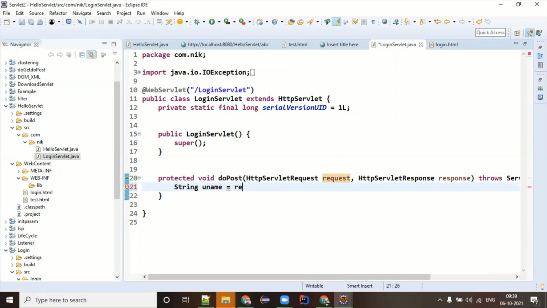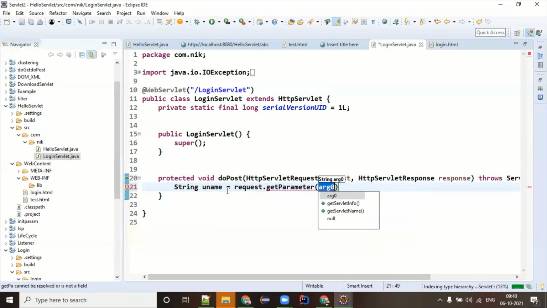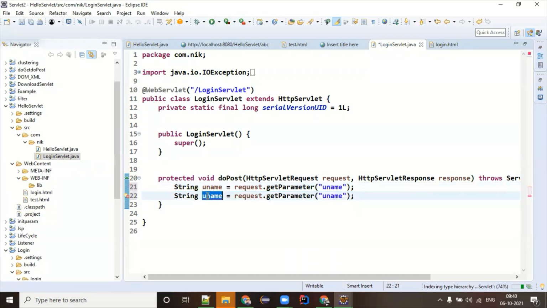username equal to, I will ask this request, hey request, there is a method called getParameter, and pass uname. So I'm asking request, you must have got the username from the browser or from my client, so give me that username. Similarly, you can ask for the password, getParameter pwd. So now you have the username and password.